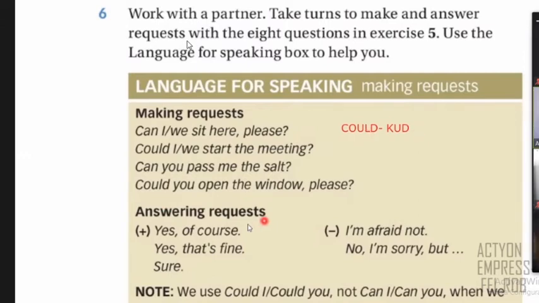And then we have this. So for example, here is yes, of course. That is the pronunciation, only O. So you say course, or the other you say that's fine. Or in this case, the pronunciation is like sh. That is the sound, sh. So you say sure, right? This one, sure. In this case, the pronunciation is I'm afraid. So you have to pronounce like A. So you say I'm afraid not. And then you have I'm sorry, right? Okay, so let's practice one more time. I'll give you 2 or 3 extra minutes so you can practice in your groups, okay? So let me put you again. So I'll give you this extra time to practice.